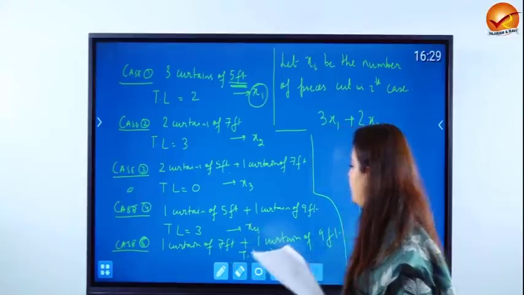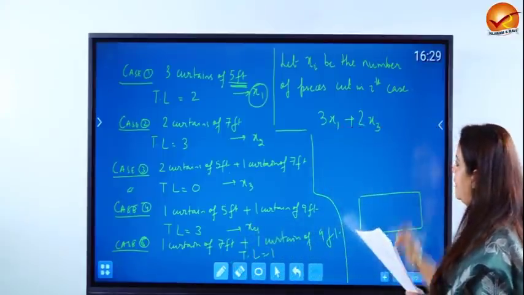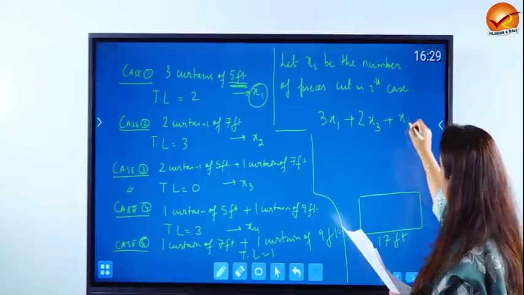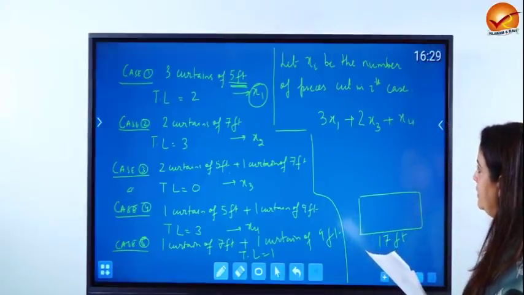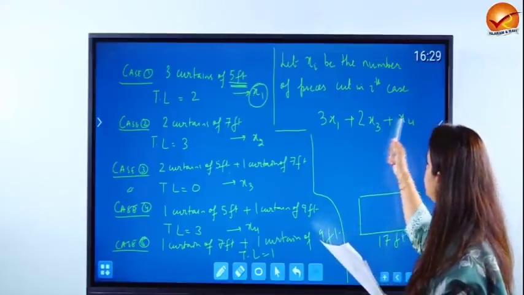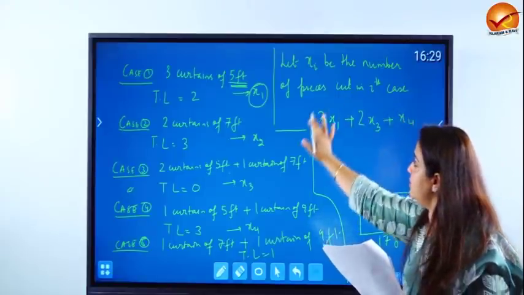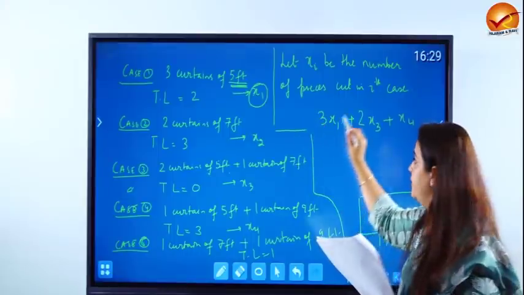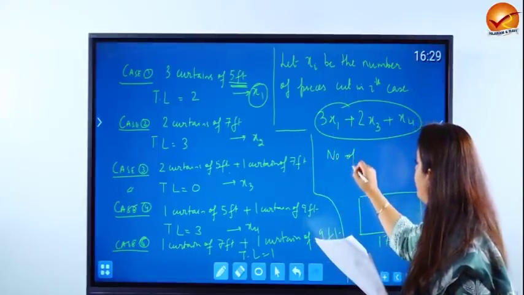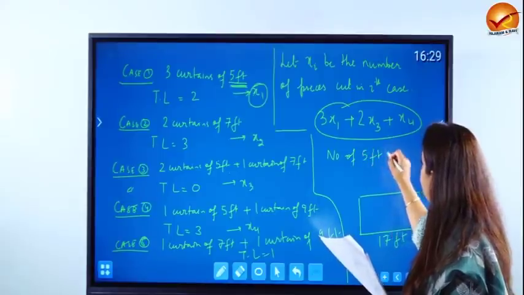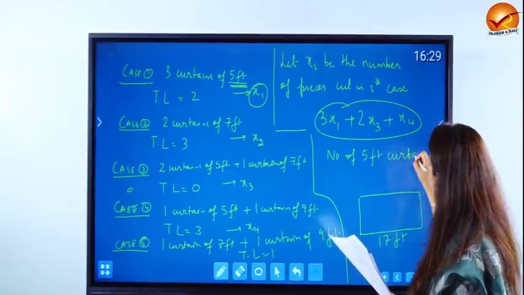So if x4 was the number of pieces being cut like that, x4 is what we are going to get from there. Alright. So 3x1 plus 2x3 plus x4 is the number of 5 feet curtains you are getting.